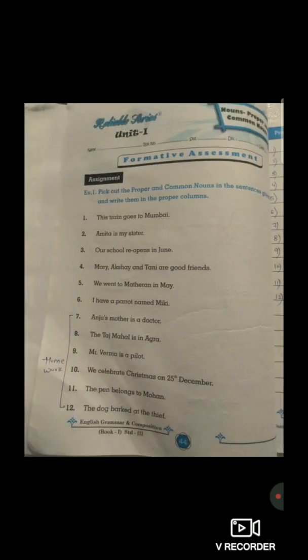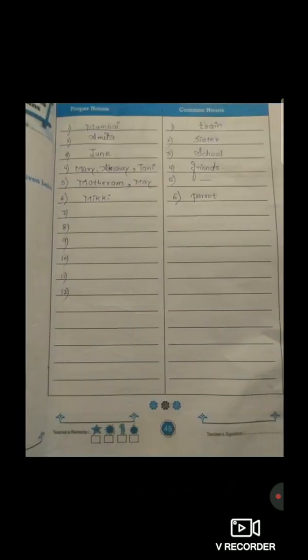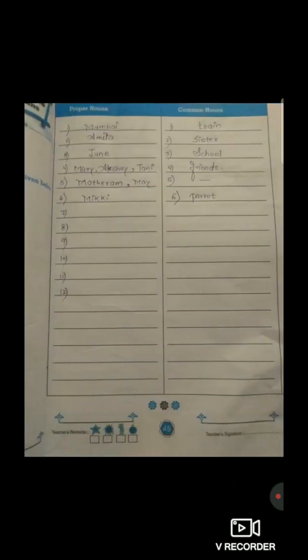Now the fifth one. We went to Matheran in May. Students, the words Matheran and May, they both are proper nouns. So I have written both Matheran and May in proper noun. And in the fifth one, there is no common noun. So we have to put just a simple dash.